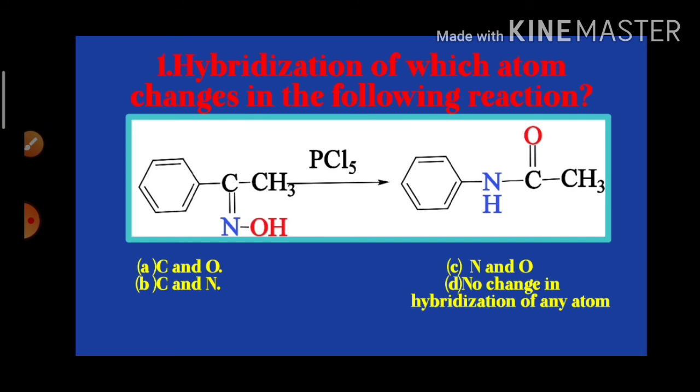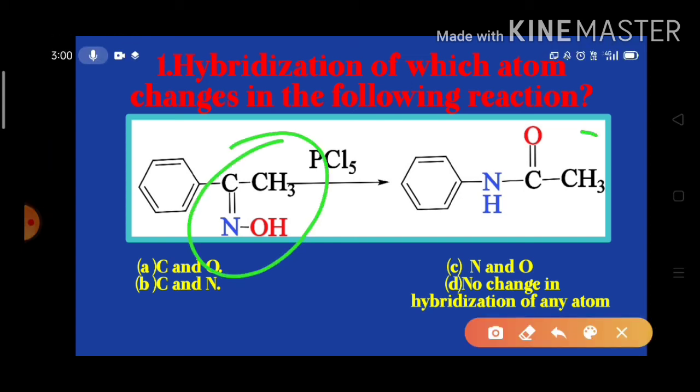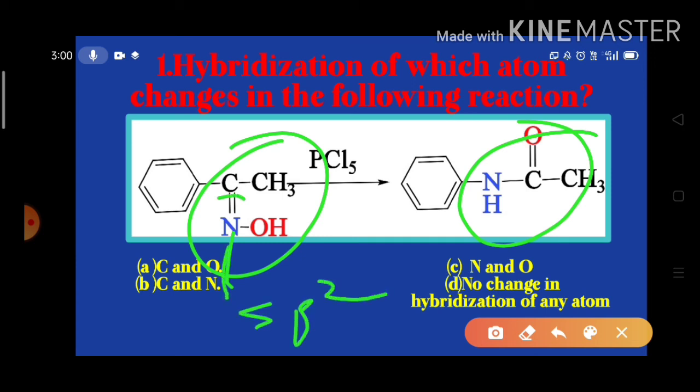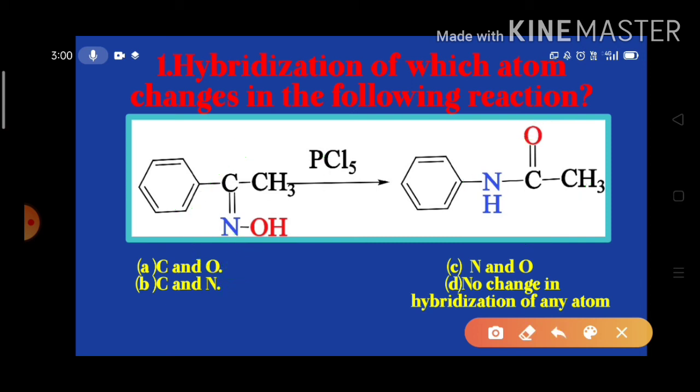So here are some general questions I have given. Let us think about them. The first one is: hybridization of which atom changes in the following reaction? Here, look, this is an oxime and this is an amide. In oxime, the hybridization of nitrogen here is sp2. Look, sp1, sp2, and one lone pair we have to count.